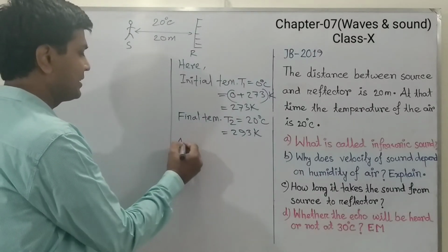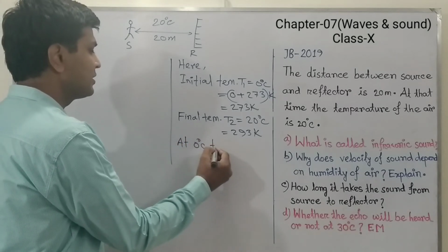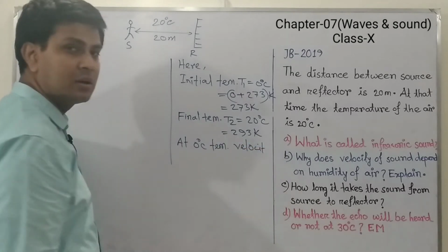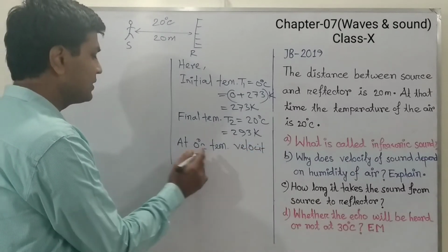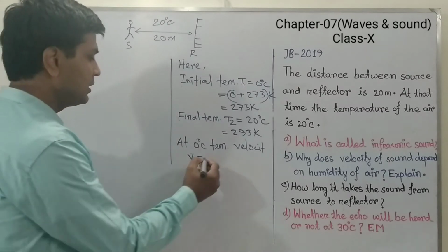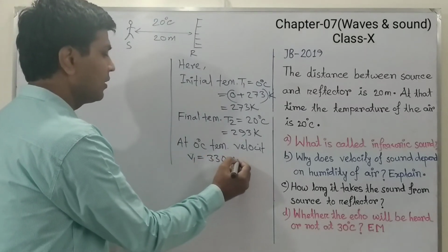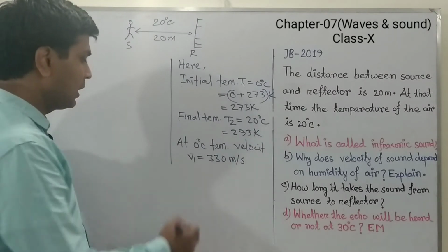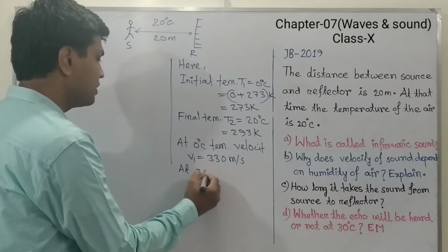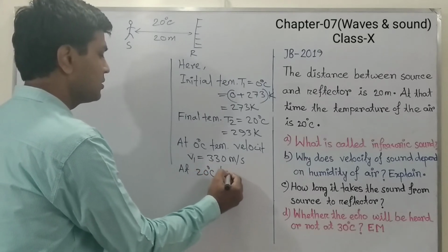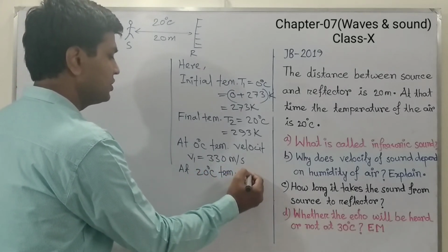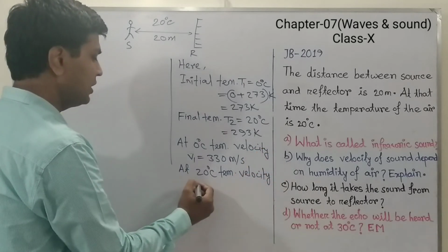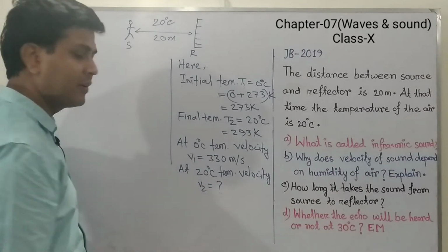and at 0 degrees Celsius temperature the velocity is V1, which has a constant value, that is 330 meter per second in air medium, and at 20 degrees Celsius temperature the velocity is V2, and we have to calculate the velocity V2.